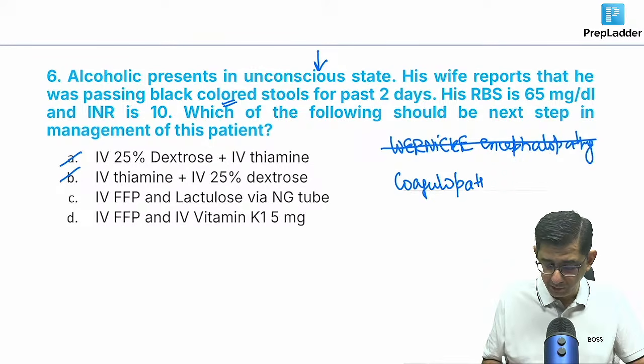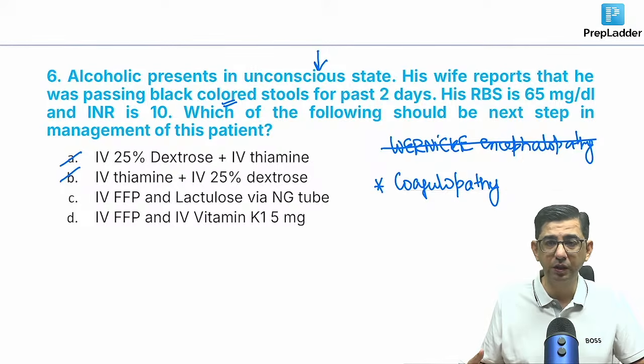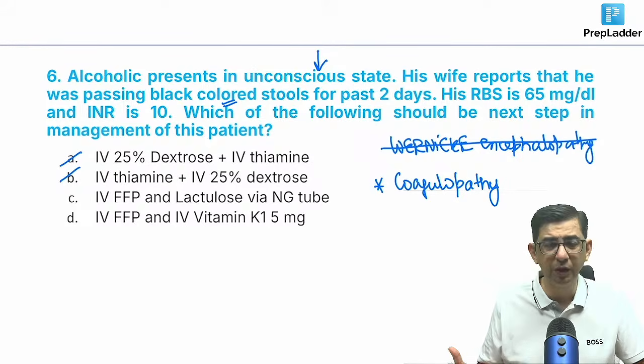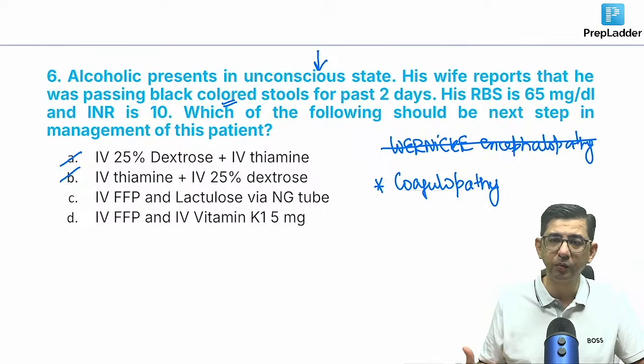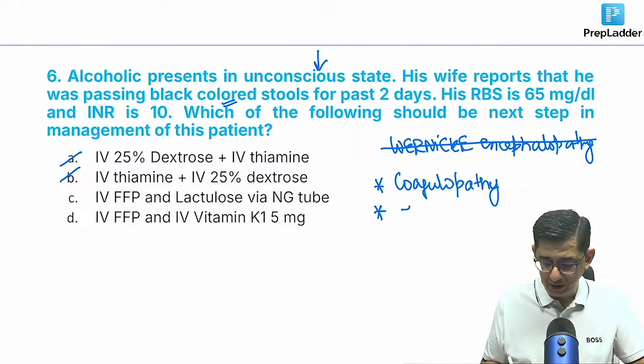And at the same time the guy is having a liver failure, and because of this liver failure he can actually bleed internally, and that could be lethal as well. So what I need to do for this patient is, one, I need to give fresh frozen plasma. I'm getting D as a vocal answer towards the end. If I give vitamin K, the liver is already damaged, so will that vitamin K work? No, it won't.